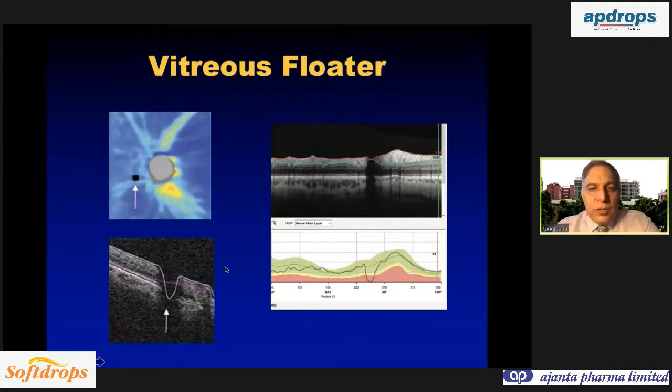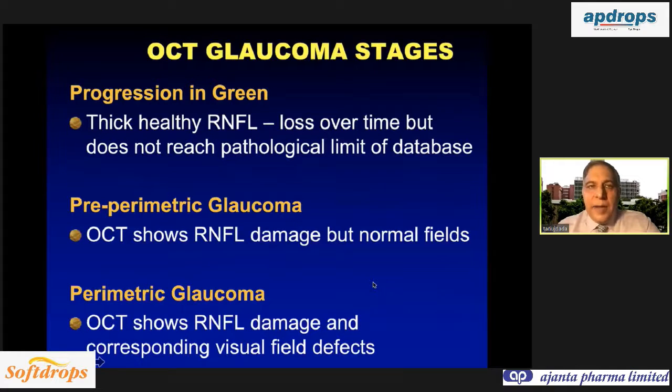If you have a vitreous floater, that can lead to, again, this is going to 0. That means there is a problem in imaging. This vitreous floater is casting a shadow and causing underestimation of the retinal nerve fiber layer defect.